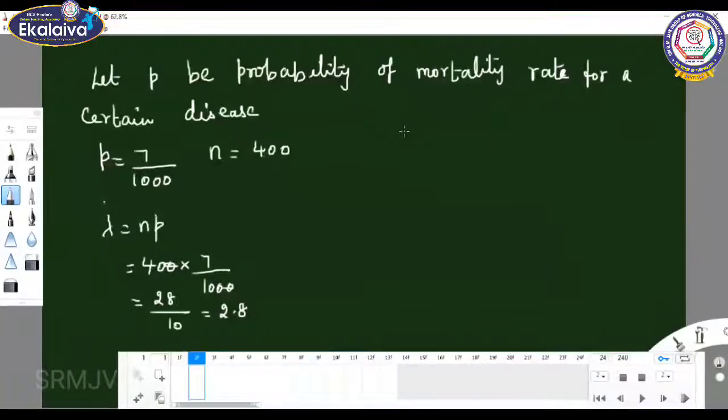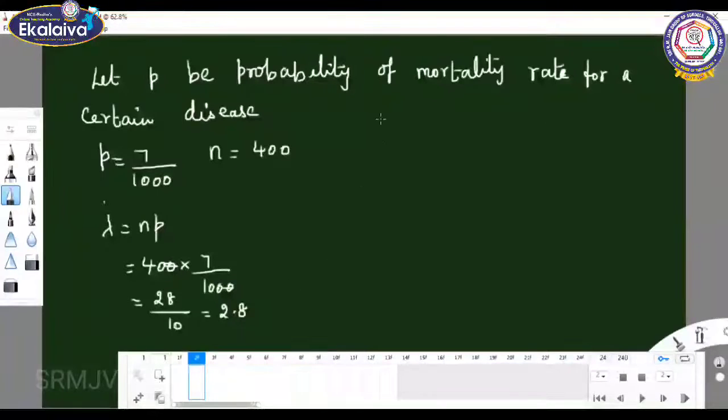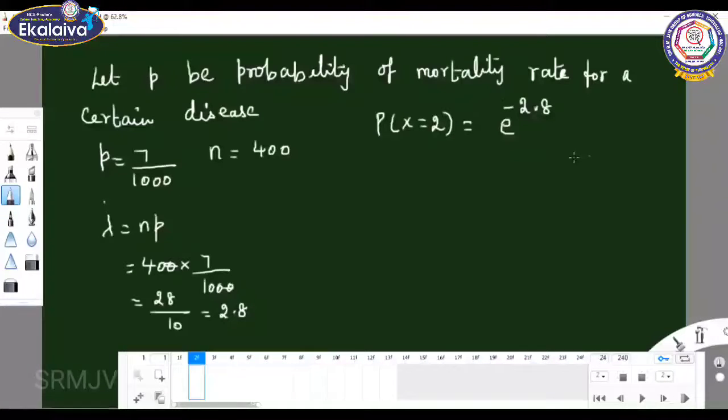What are they asking in the question? Just two deaths. So P of x equal to 2, that is e power minus lambda, lambda power x by x factorial.